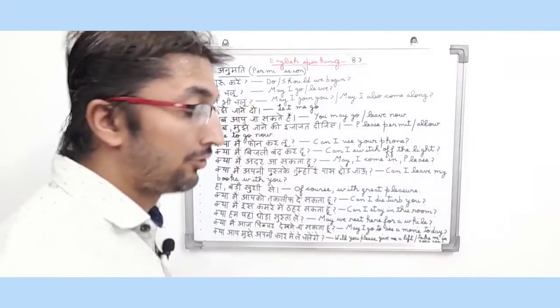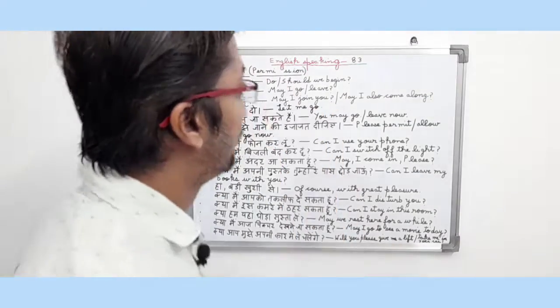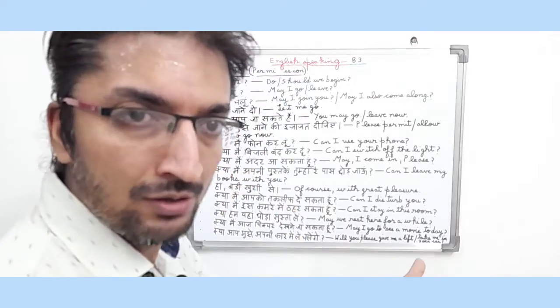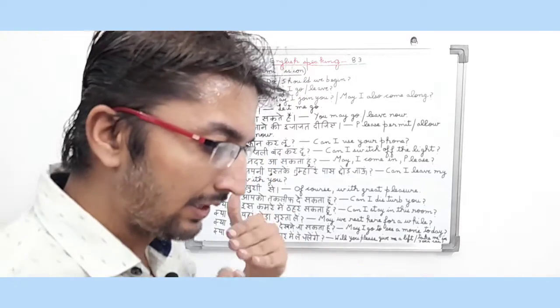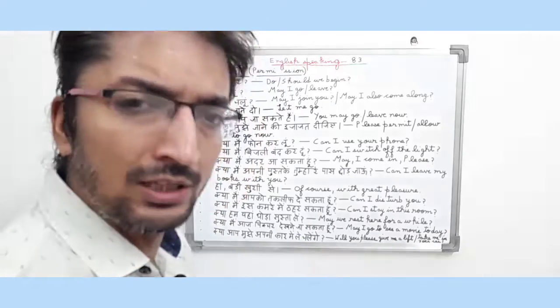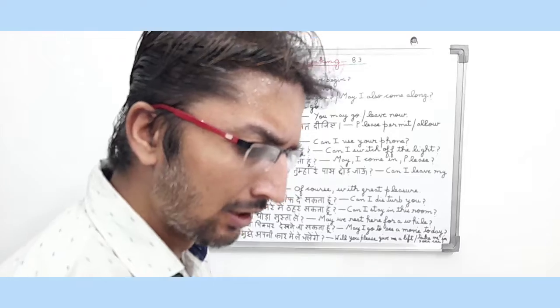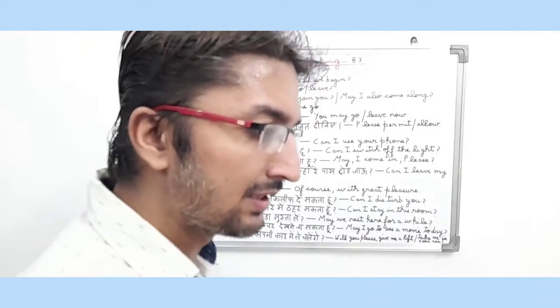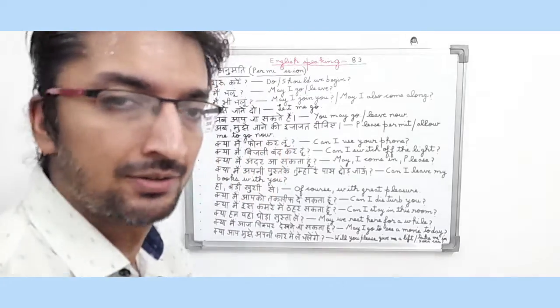शुरू करें. So in English it means do, should we begin? The sentence basically, friends, is an interrogative type question, and they are saying शुरू करें, meaning do or should we begin. As usually, friends, at our home when we say शुरू करें, it means do or should we begin. So friends, it is a permission type sentence.